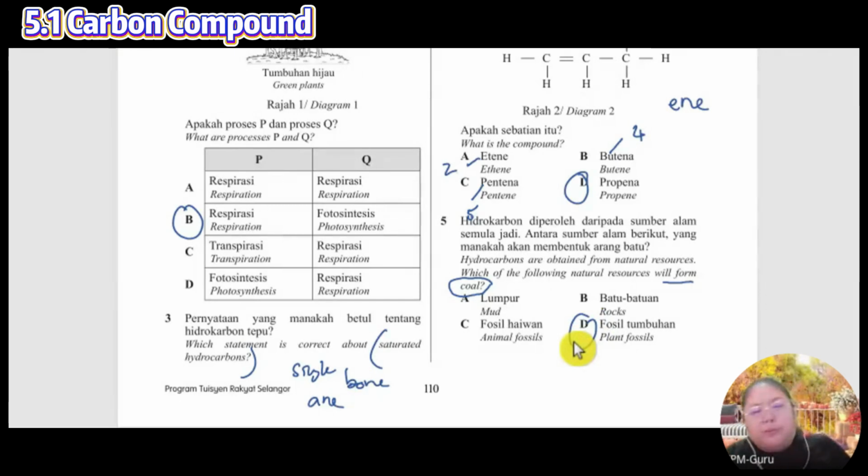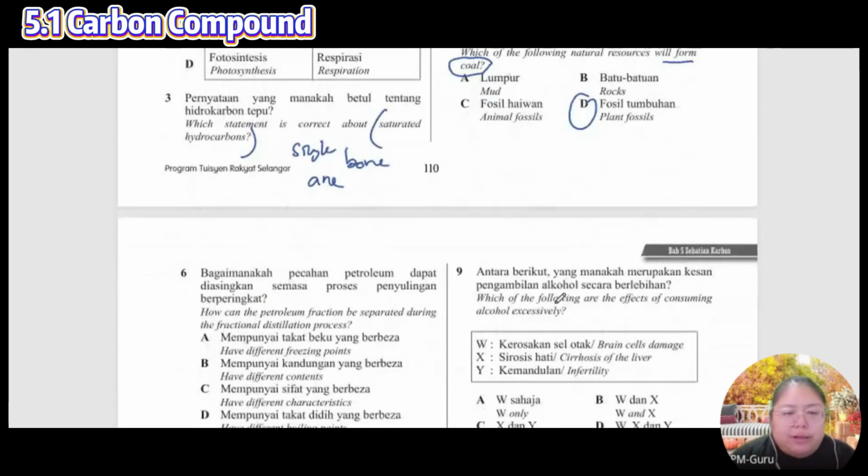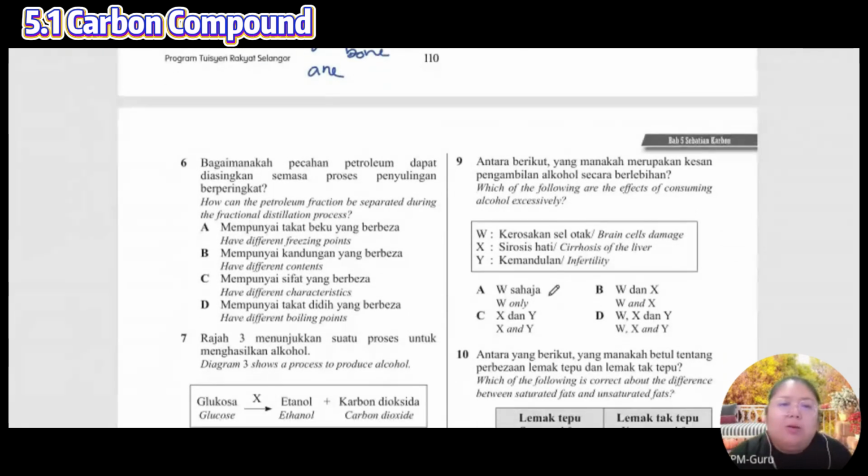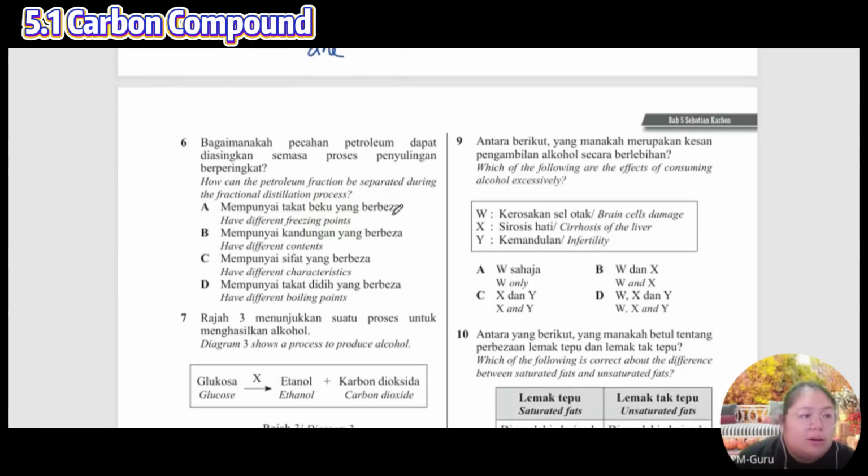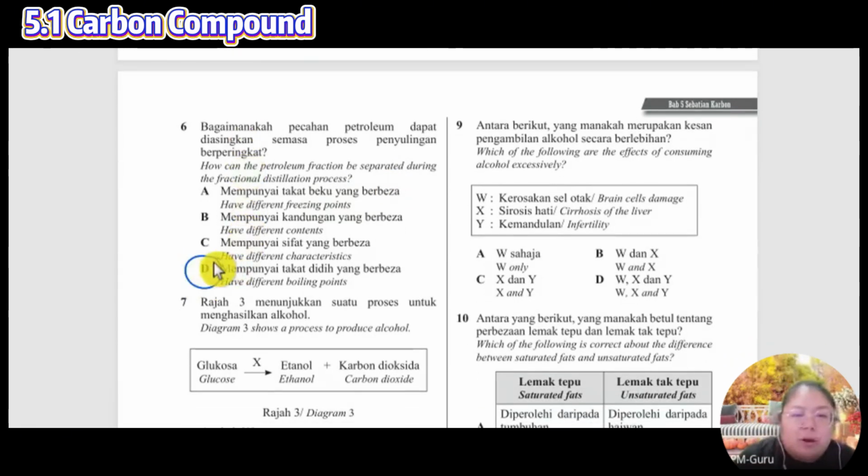Charcoal is from the plant. Petroleum is from plant and also animal. Okay, number 6. How is the petroleum fraction separated during the fractional distillation process? They're using what to separate one by one? Okay, yes, boiling point.